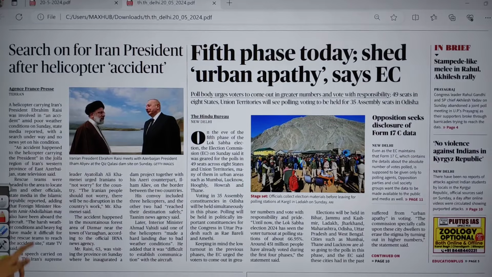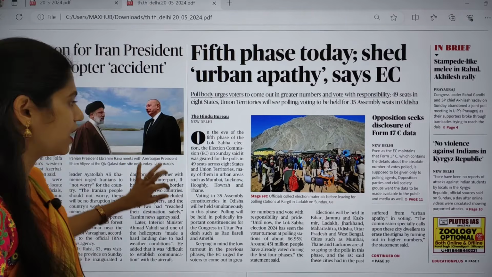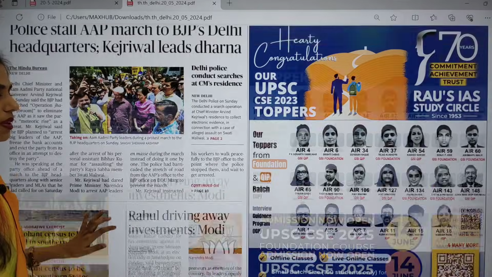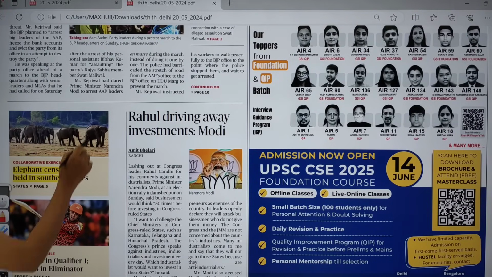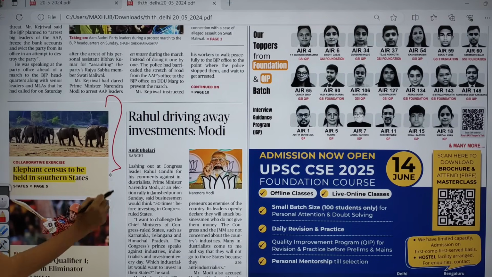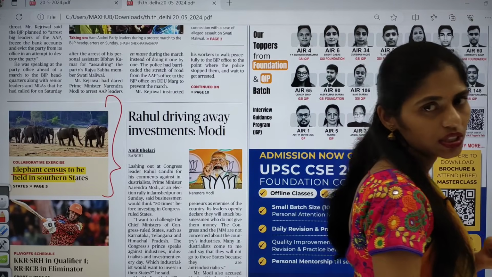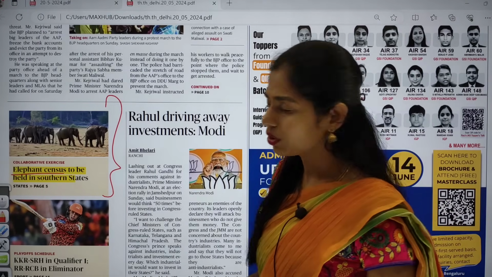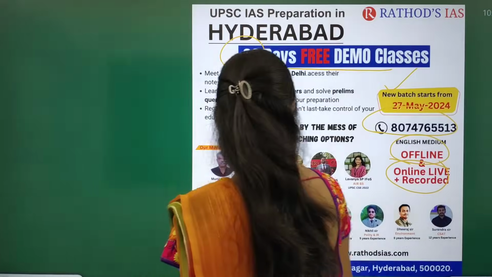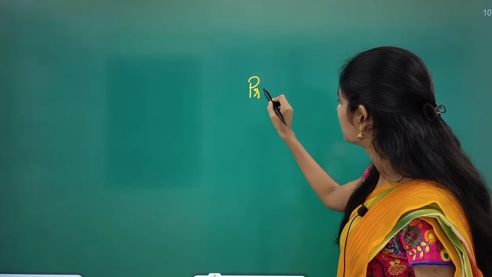Now let us see the front page of the Hindu. In this front page of today's Hindu, there is nothing much important. Here you can see one small infographic about the elephant census. In this elephant census, the important keyword you have to know is Project Elephant. I will give you dimensions regarding how to read this article. So you have to know about Project Elephant.